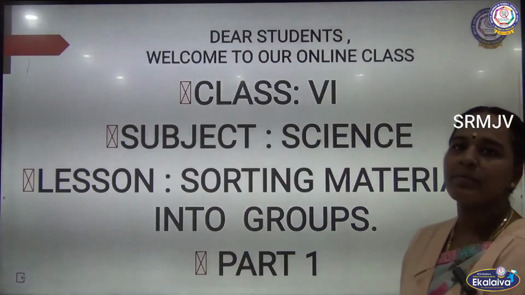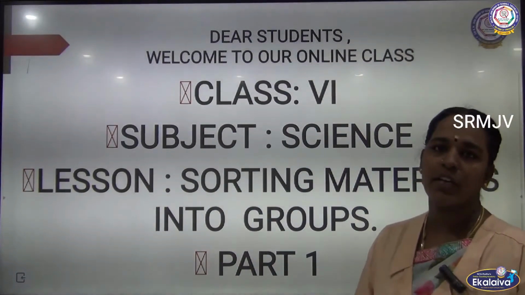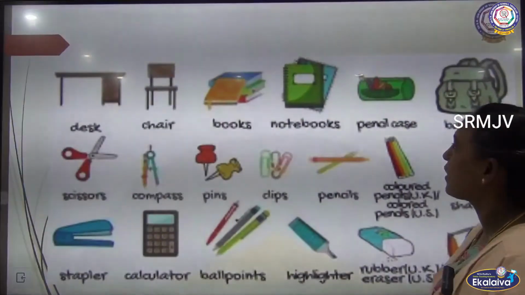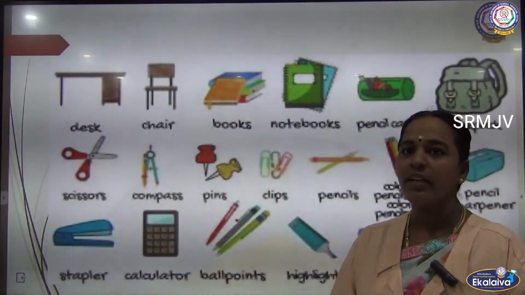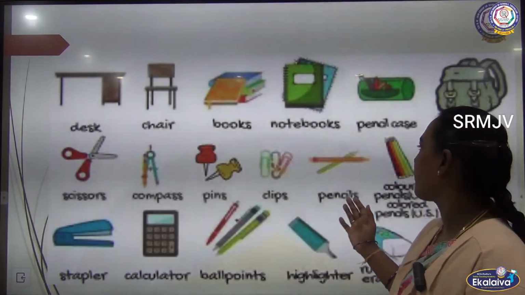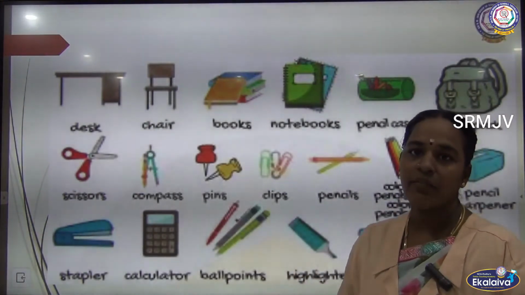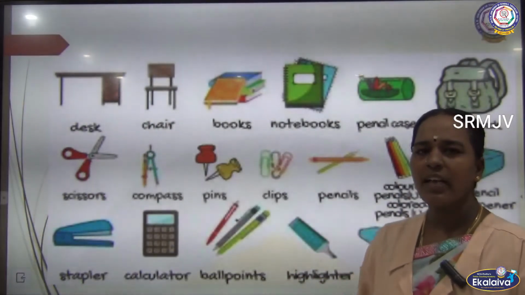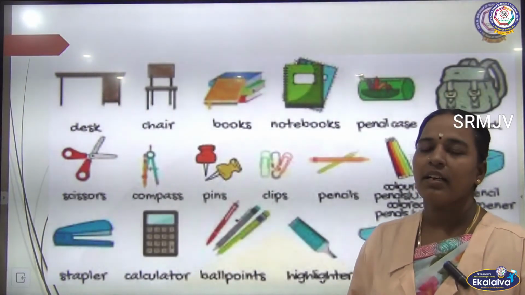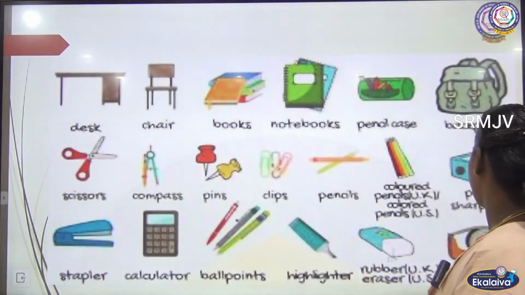Class 6 Science, Sorting Materials into Groups, Part 1, we are going to discuss. Can you see the picture, children? We have many things around us: chair, table, book, pencil, bag, calculator, pen, everything around us. But not everything is the same shape and color. The things are of different shapes and different colors.